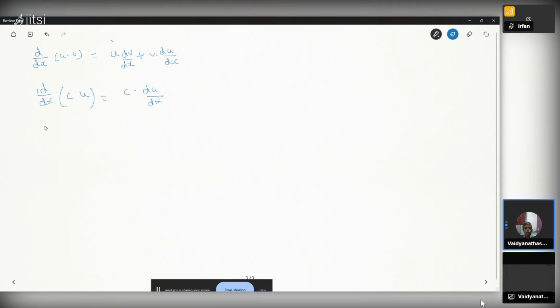d by dx of u by v formula. Division of two functions. d by dx of u by v, where u and v are functions of x, is given by v multiplied by du by dx minus u multiplied by dv by dx, divided by v square, where u and v are functions of x.